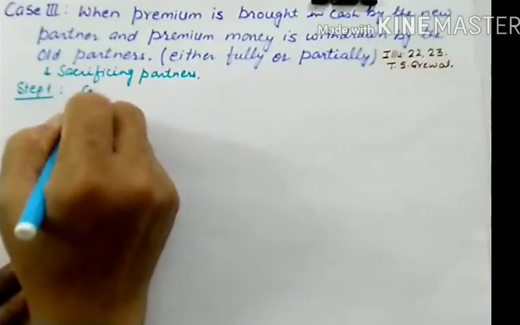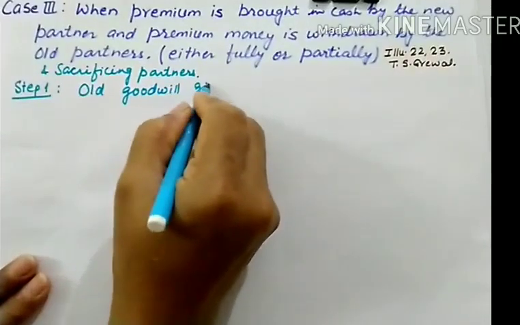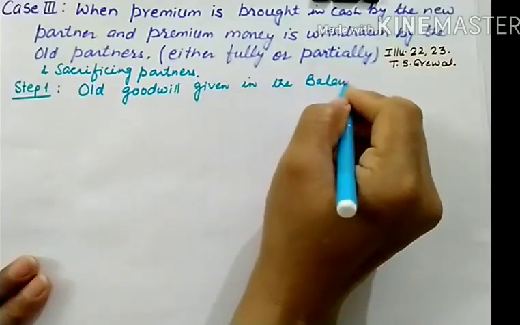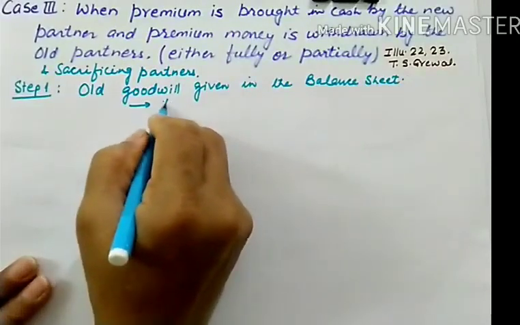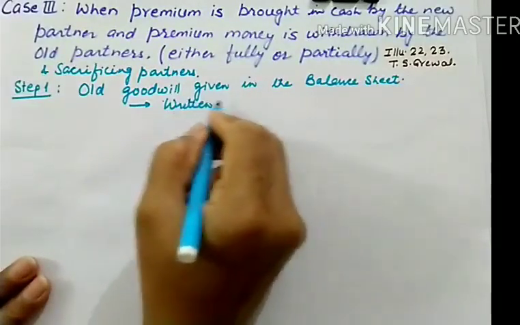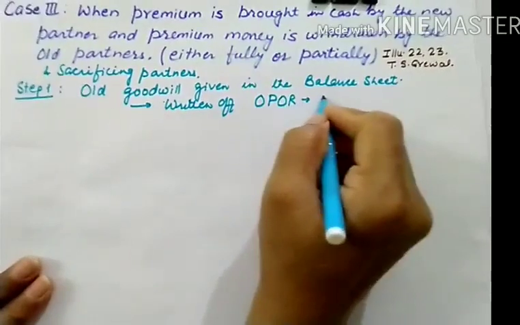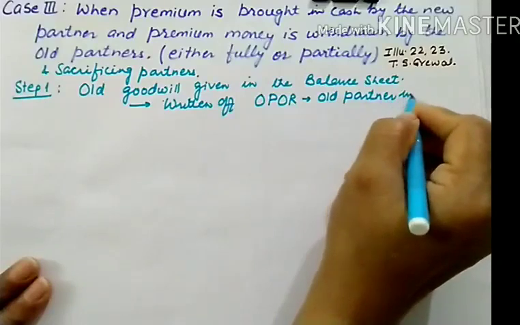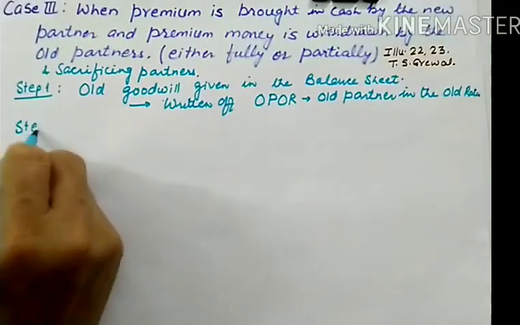If there is some old goodwill given in the balance sheet of the firm, it has to be written off. And how is this to be written off? What is the formula for this? OPOR. OPOR means it has to be written off between old partners in the old profit sharing ratio.